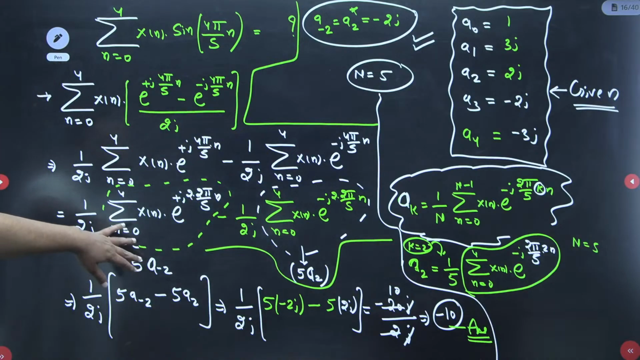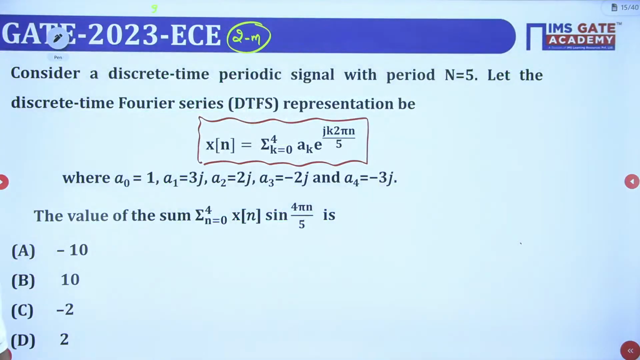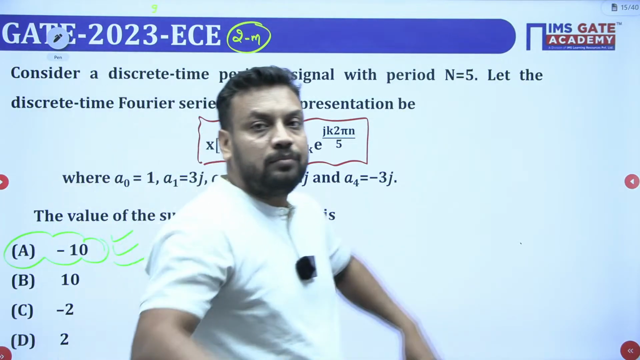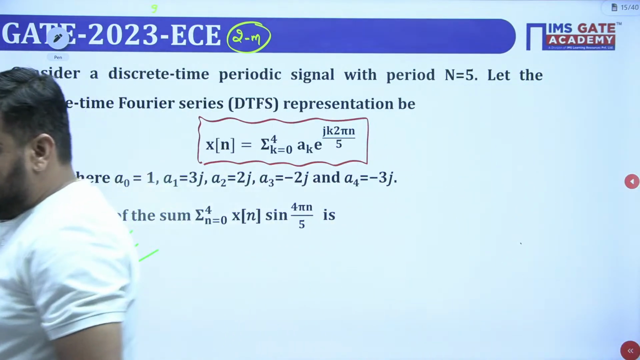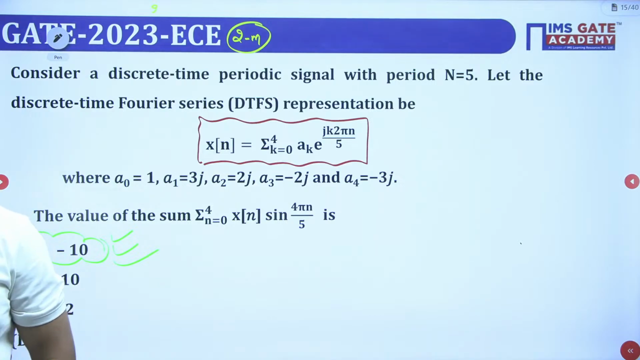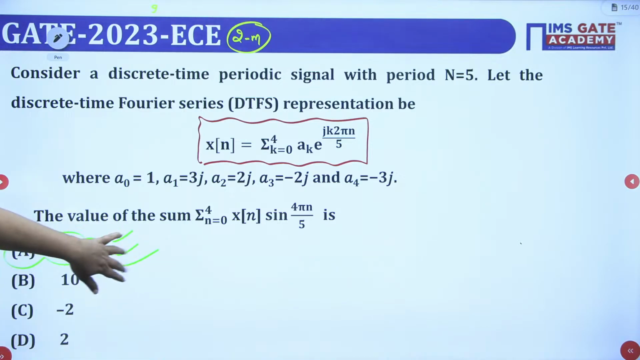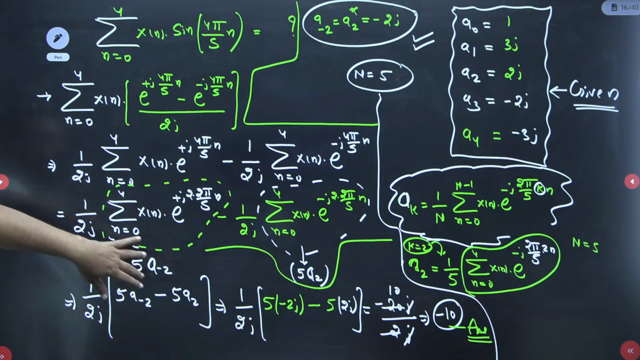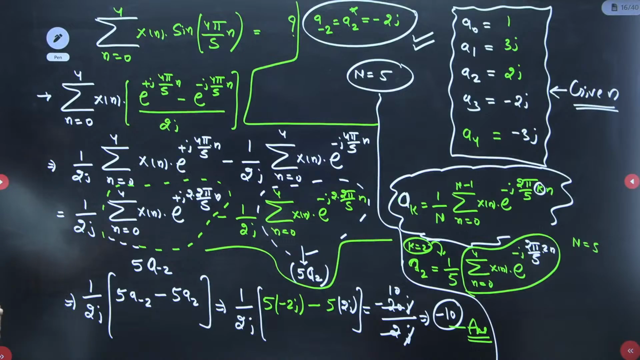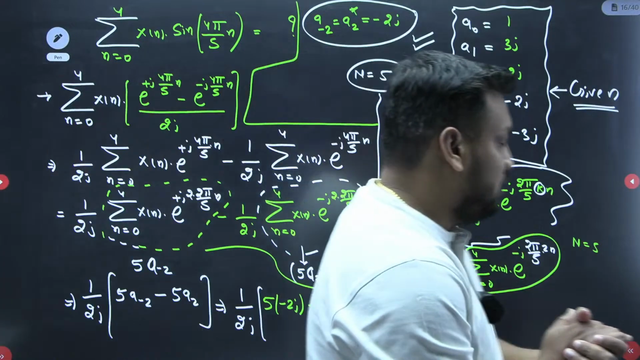Final answer is minus 10. Just do it fast guys. Just try to solve this question fast. Here, students, it is a very beautiful question. It is a 2 marks question, and I hope you guys can solve this question easily.